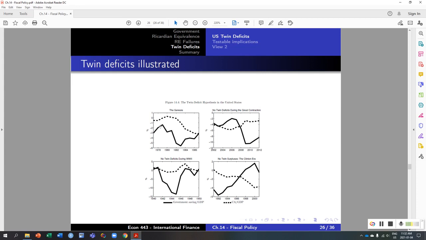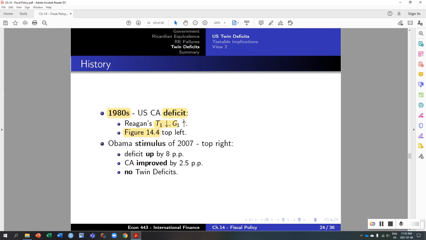So the black line is the government savings. Notice that in the 80s it's going into a deficit, and this is the current account deficit as well. We see the twin deficits, the current account is diving at the same time. So the clear evidence of these twin deficits is in the 1980s with the Reagan tax cut.